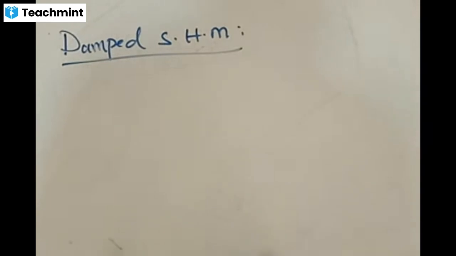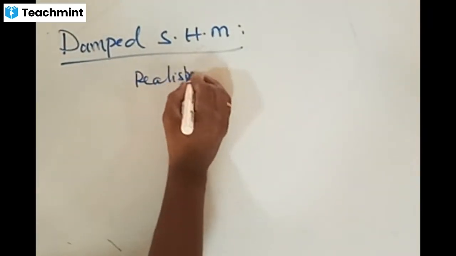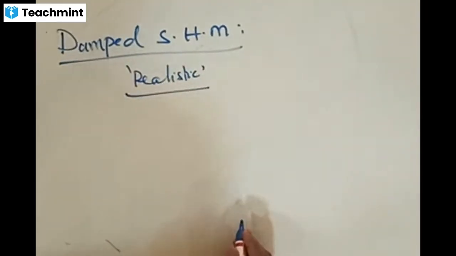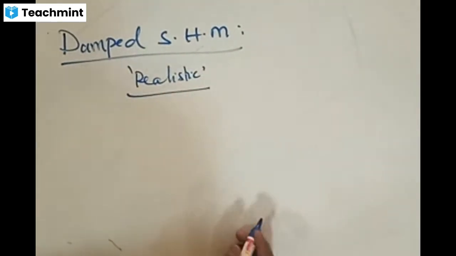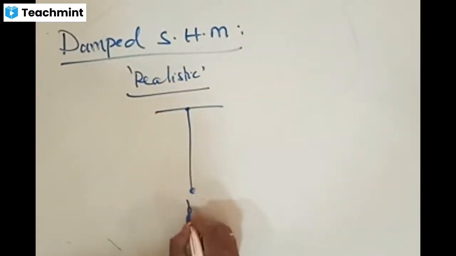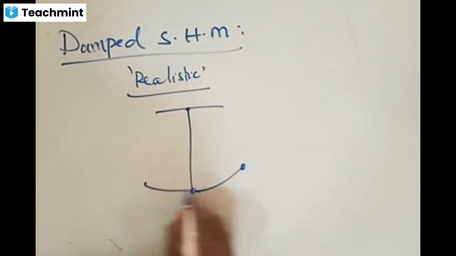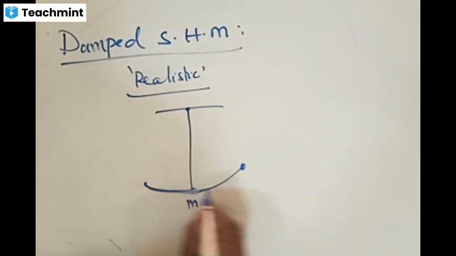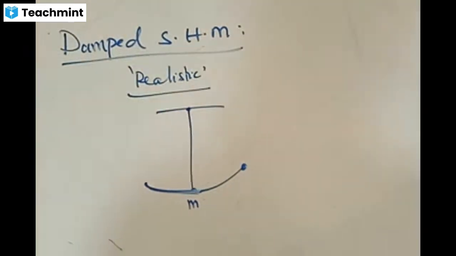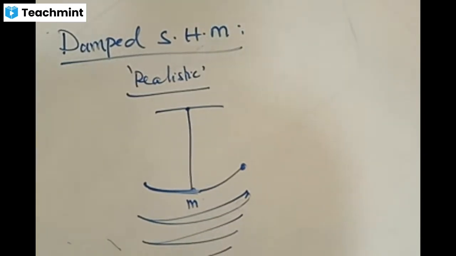Any idea what is damped? Damped is the case of realistic situation. What you find for oscillation in a real situation is what this damping is. If you have a pendulum, some mass attached, you drag this, you leave this. It goes and comes back. Now what is happening during all the oscillations? One oscillation and second oscillation, third, fourth, fifth, sixth, seventh. What is happening?